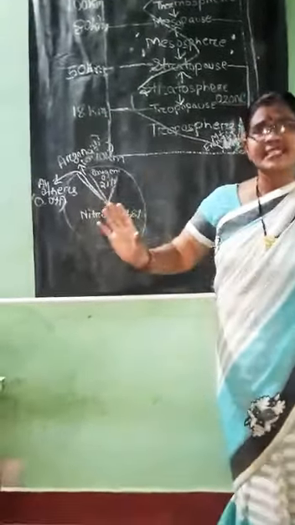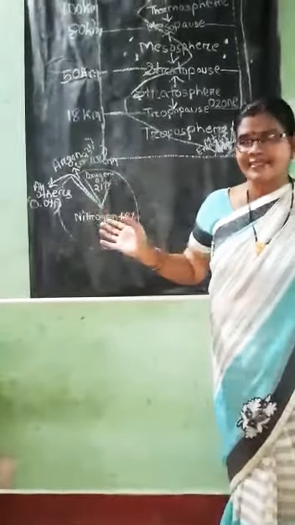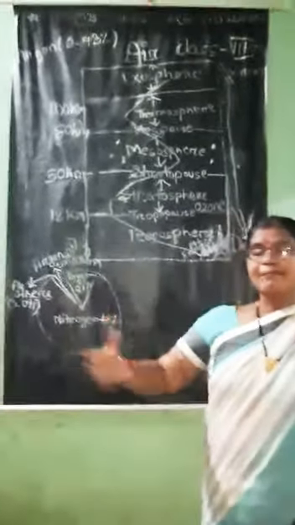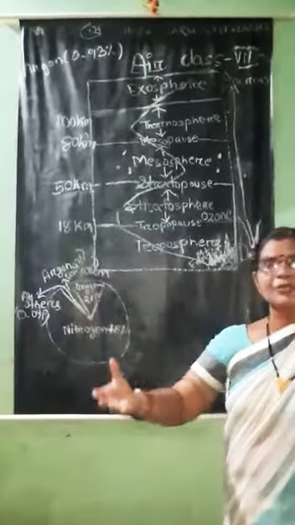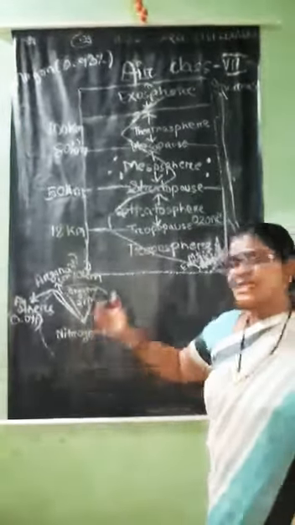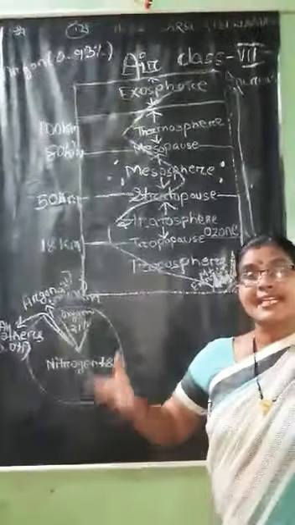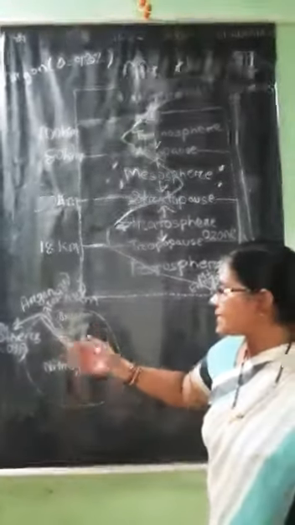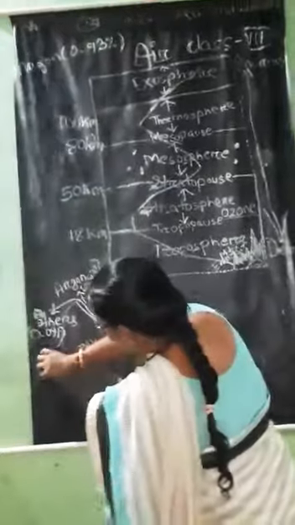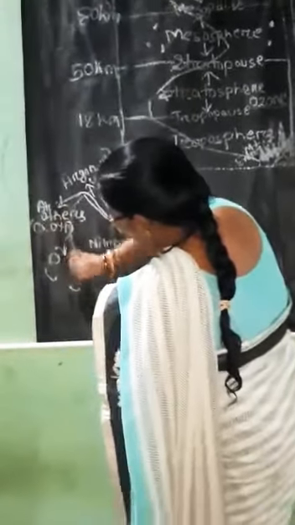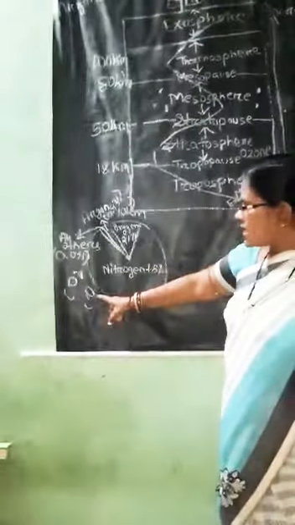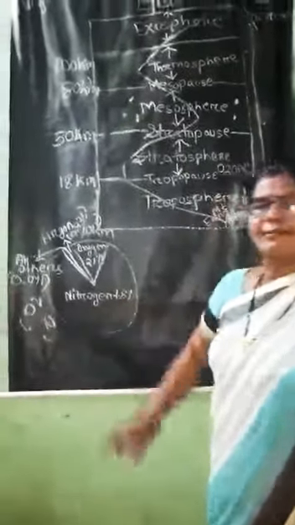But certain things have created imbalance in the air. And what are they? The growing population has led to the growth of factories and industries, and consumption of fossil fuel, coal and petroleum. They release a large amount of carbon dioxide and carbon monoxide gas. What are they? Carbon dioxide and carbon monoxide gas. Di CO2 and mono CO, carbon dioxide and carbon monoxide.